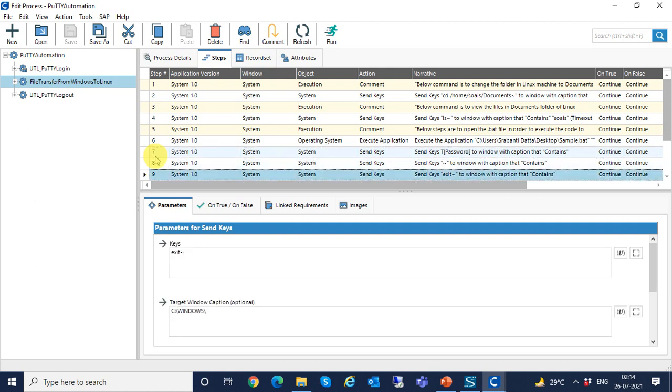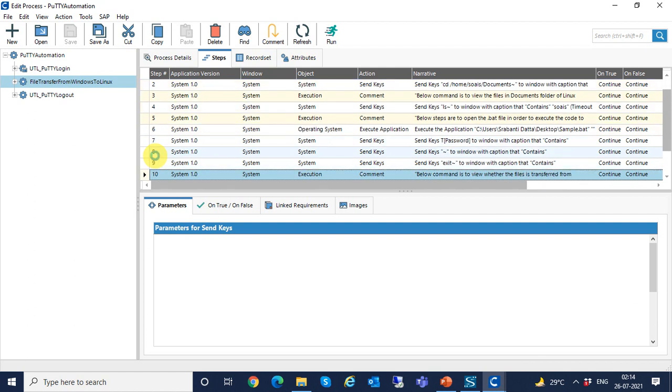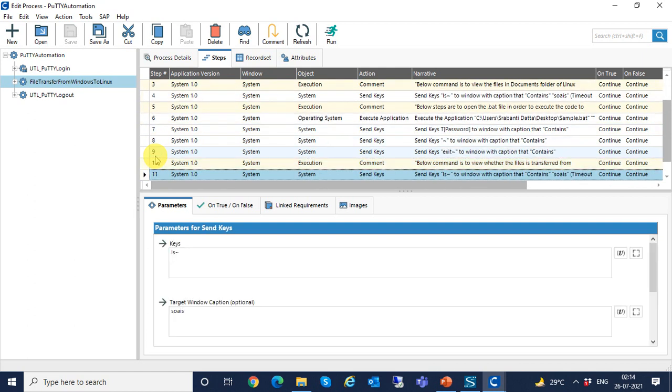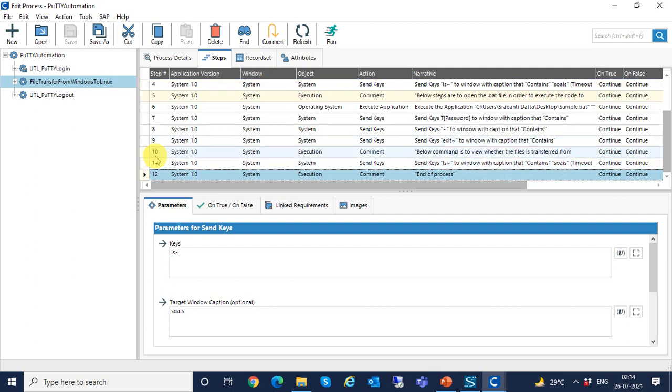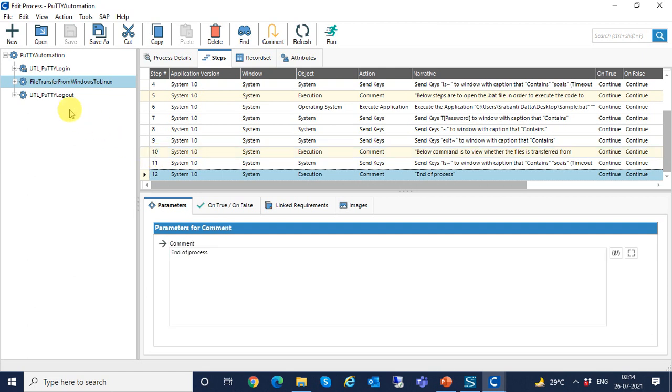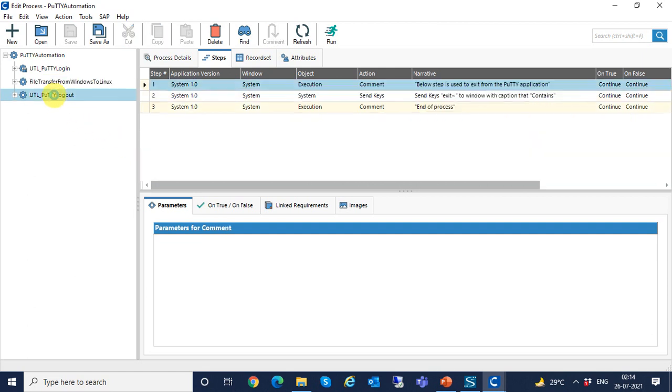After this, I'll exit the command prompt and then again I'll type the command to view now the files which are present in document folder of Linux, and here I'll be able to see the file which I have already transferred. Then I will log out from Putty application.